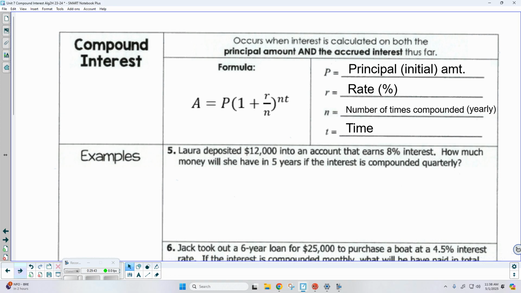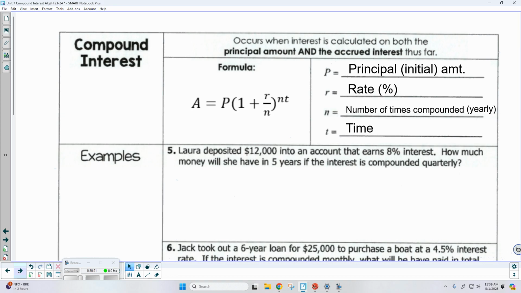Okay, so P is the principal amount, so that's what I'm starting with. R is still your percentage, the rate that you're getting or you're losing. Now, N is the number of times that you're going to compound it yearly. What that means is the number of times within a year that the percentage is going to be applied to your money. For example, if we apply the percentage daily, how many days are in a year? So N would be 365. If your percentage was compounded monthly, then it would be 12 times a year, and so on.